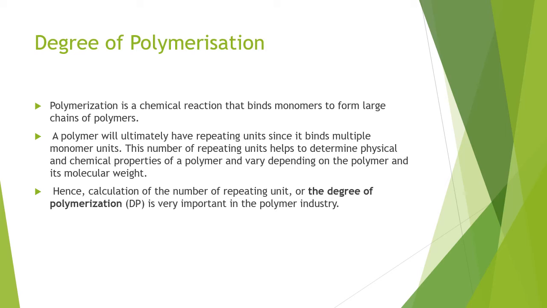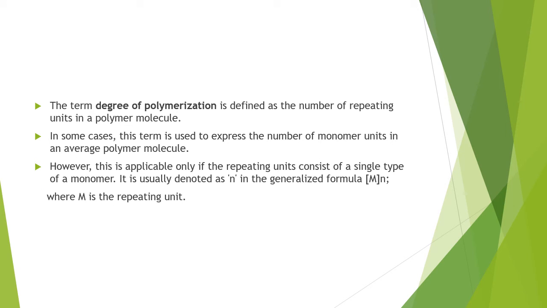The calculation of the number of repeating units, or the degree of polymerization, is very important in the polymer industry. Now we come to know about the degree of polymerization. What is that? It is defined as the number of repeating units in a polymer molecule.